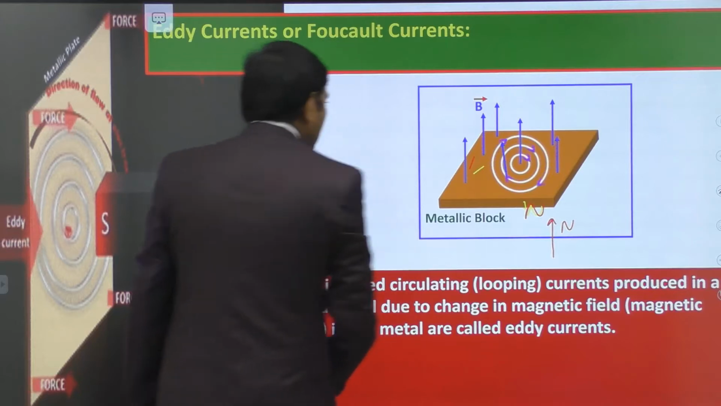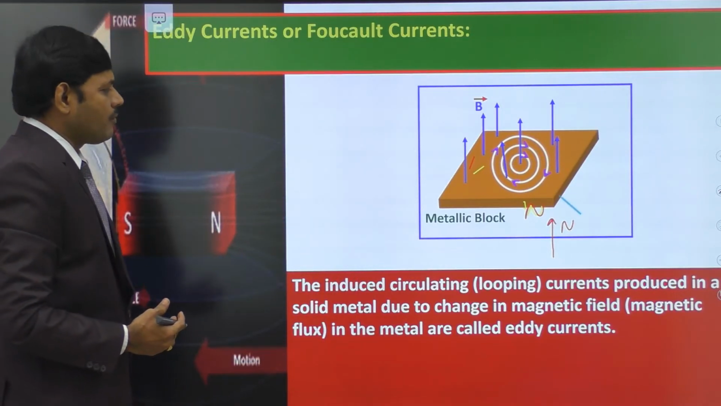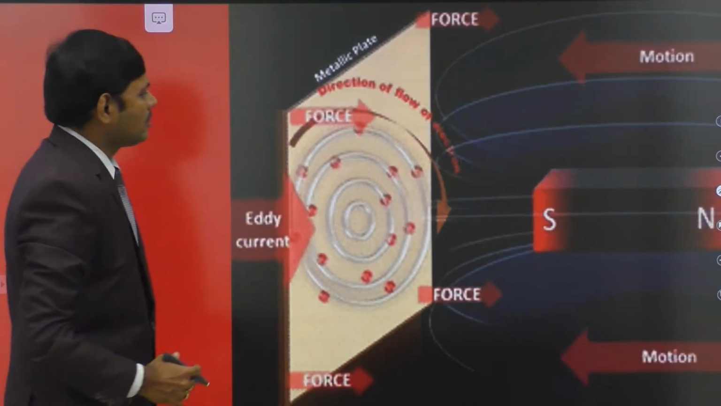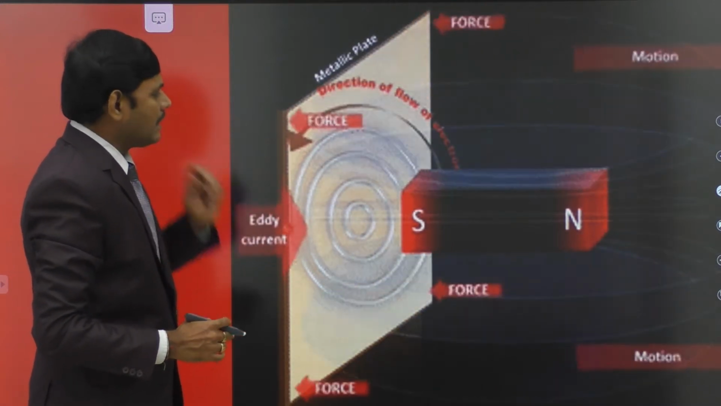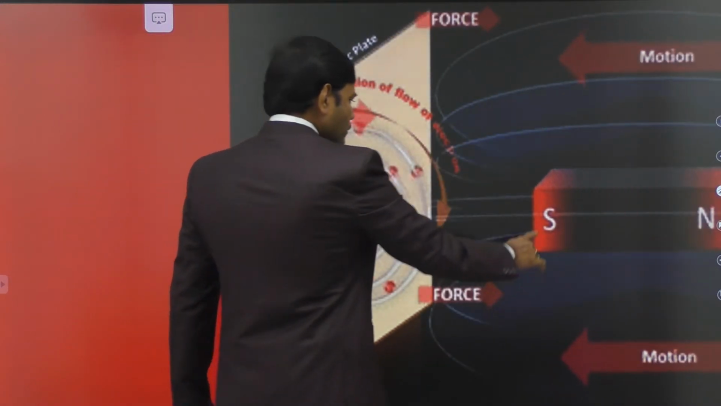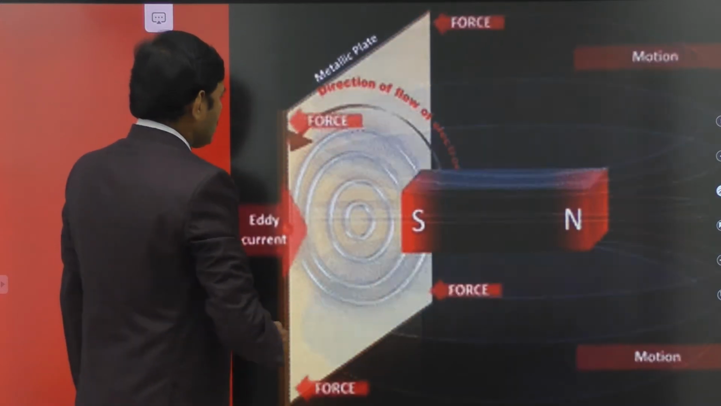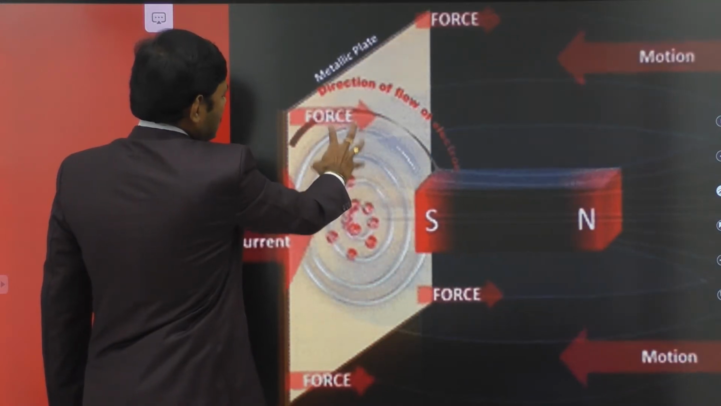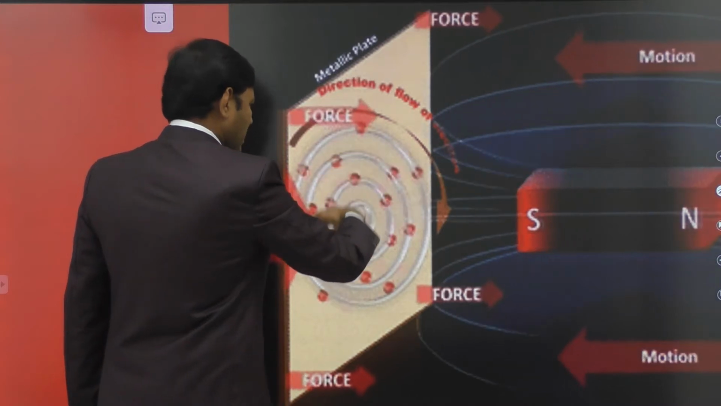Here, to have a clear vision, I will show one more animation for you. These circulating currents are known as the eddy currents. In this animation, we understand it more clearly. This is the south pole moving towards a metallic plate. Students, this is a metallic plate, and the south face is approaching the metallic plate.